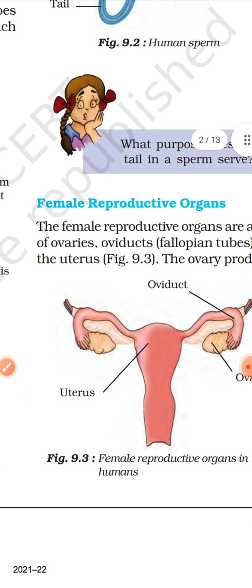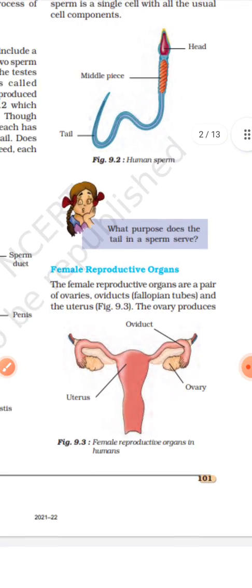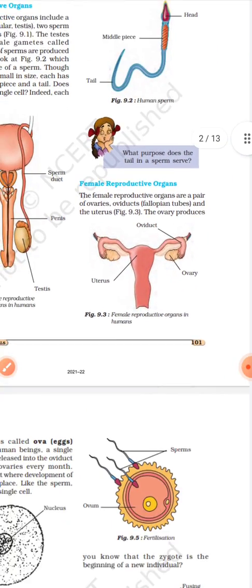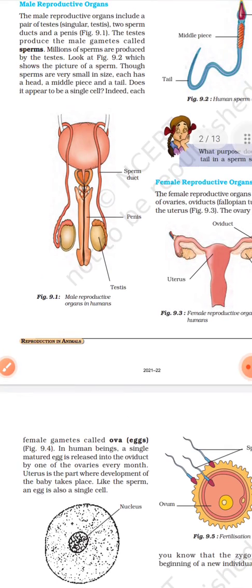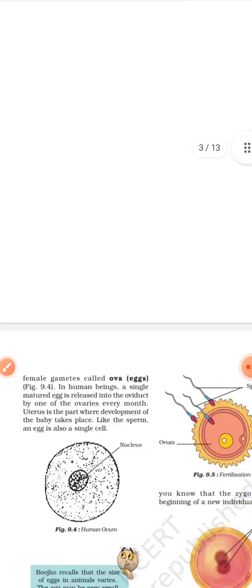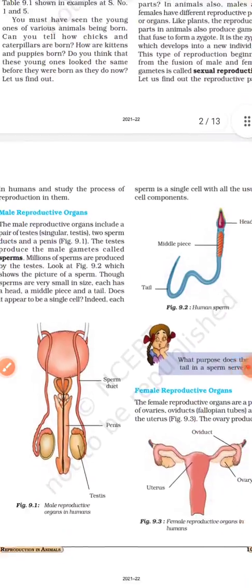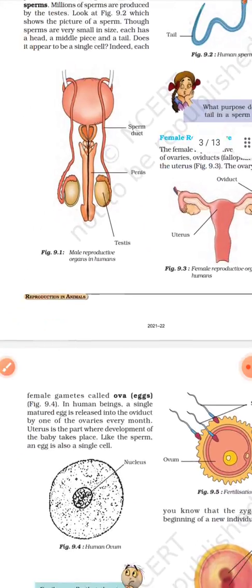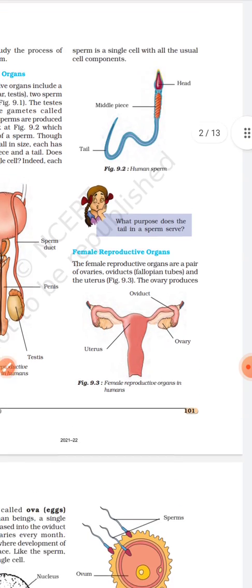Now let's see. This is the first thing, the formation of gametes. Now we know the formation of the male gamete, that is sperm, takes place in the testes of the male reproductive organ, and the formation of ovum takes place in the ovary, the female reproductive organ.